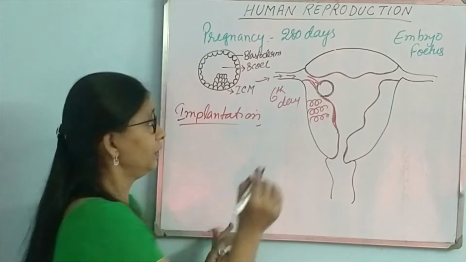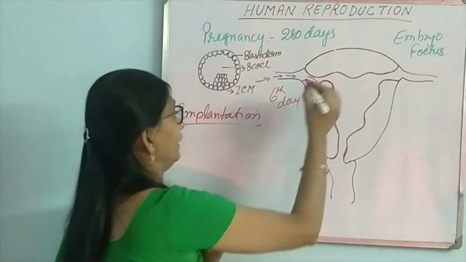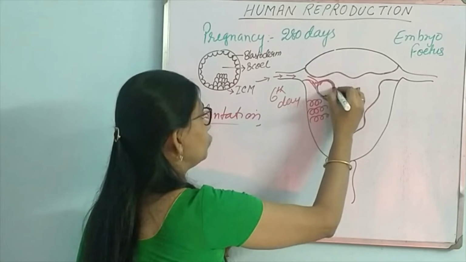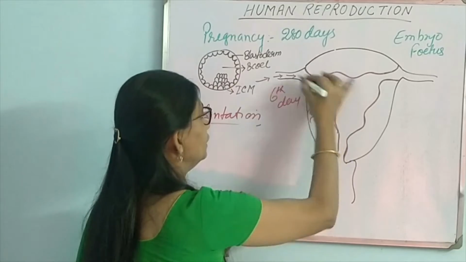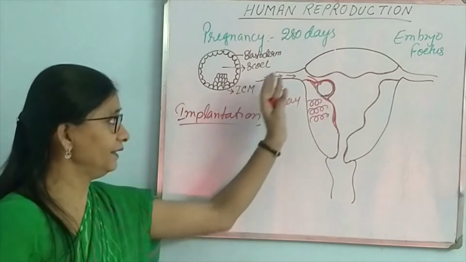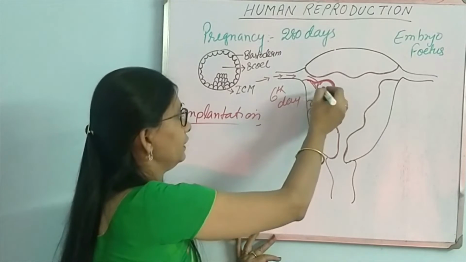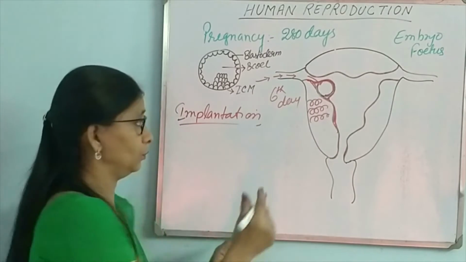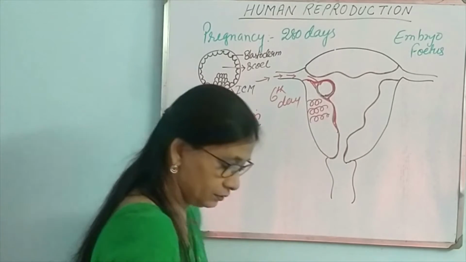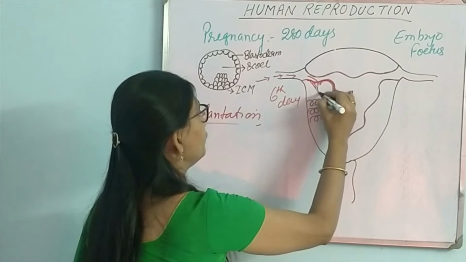This connection will continue to develop for 3 days, when the endometrium tissue will totally engulf the blastocyst, and this in the meantime is continuing its division. So now this is embryo, so it will totally engulf the embryo, and the connection will also become stronger and stronger.